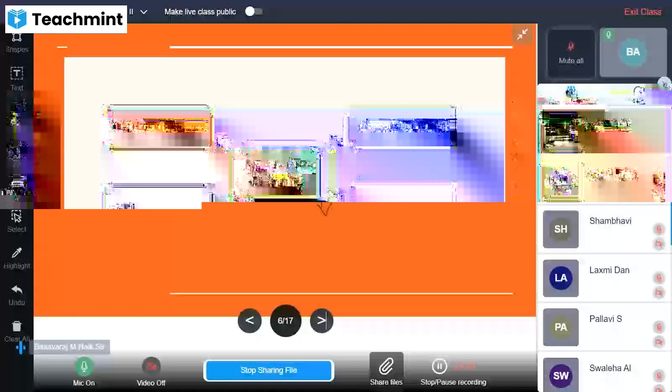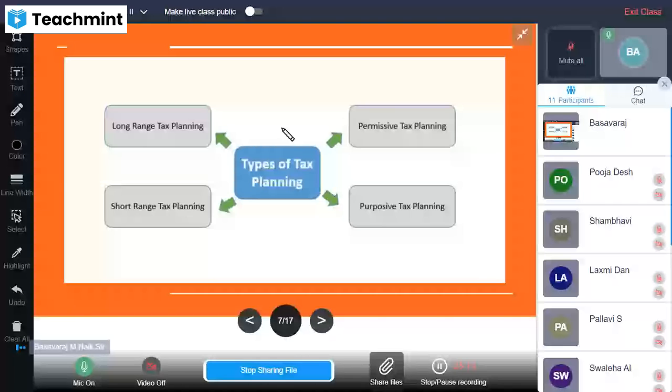By looking at this picture, you can understand the different types of tax planning. One is long range tax planning, one more is short range tax planning, then permissive tax planning, and purposive tax planning.